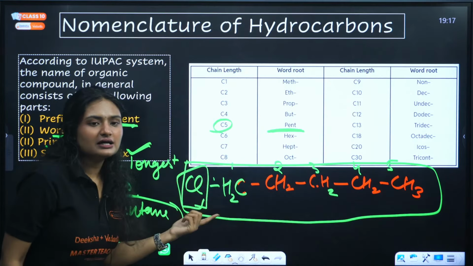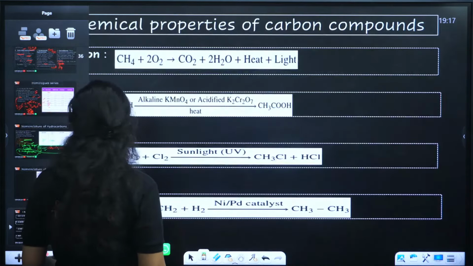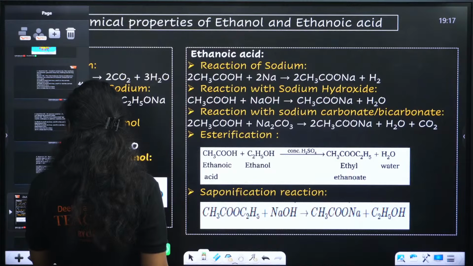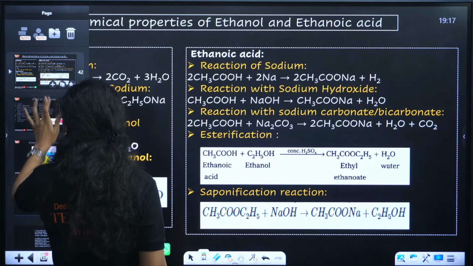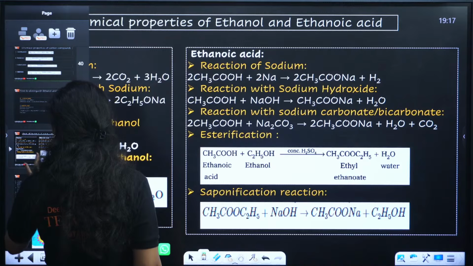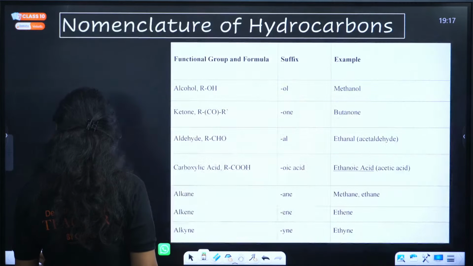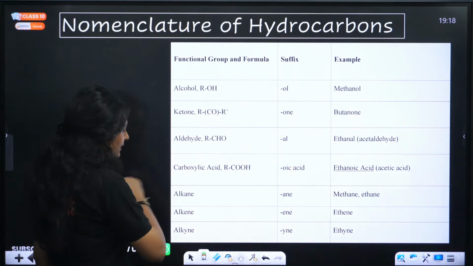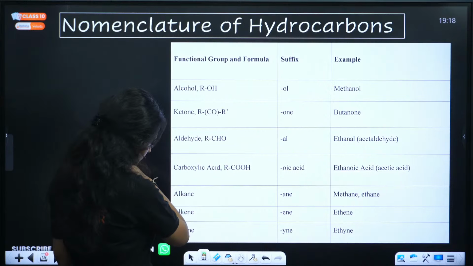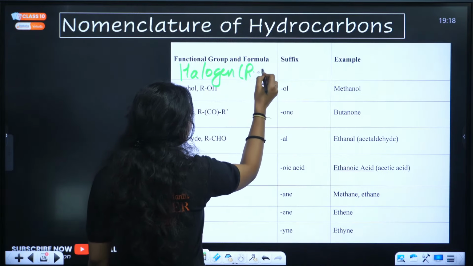Now for halogens, if halogens are there, that means X is halogen.